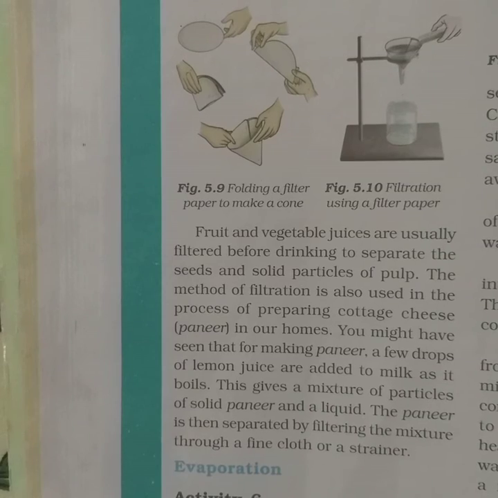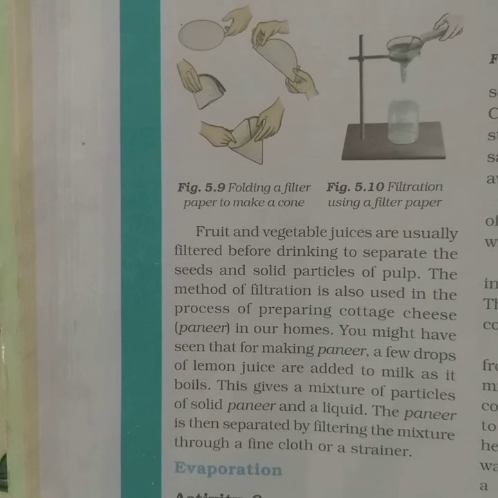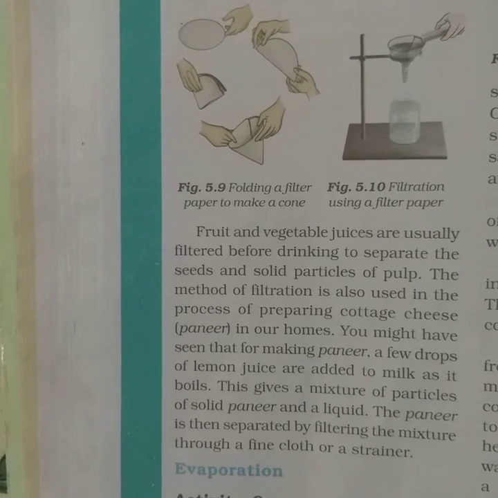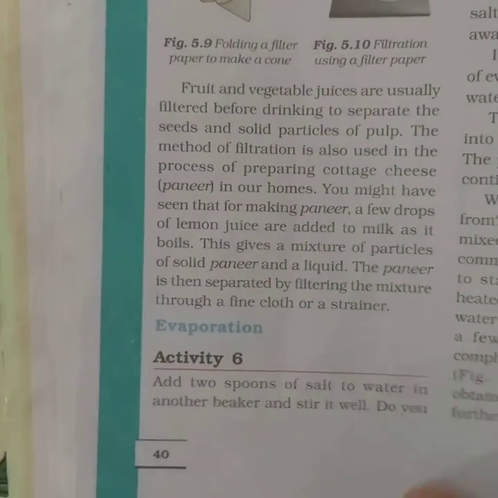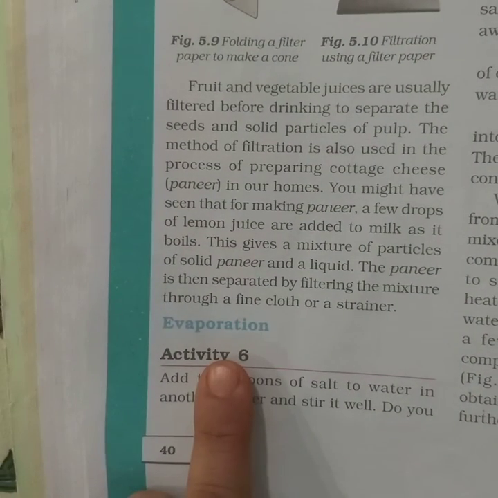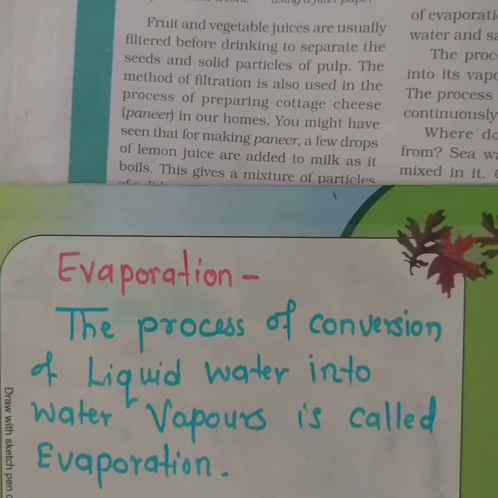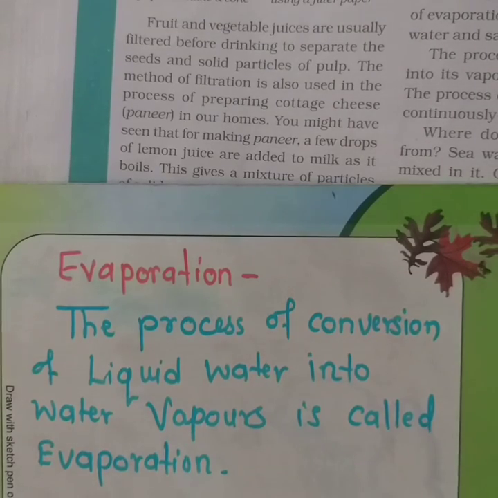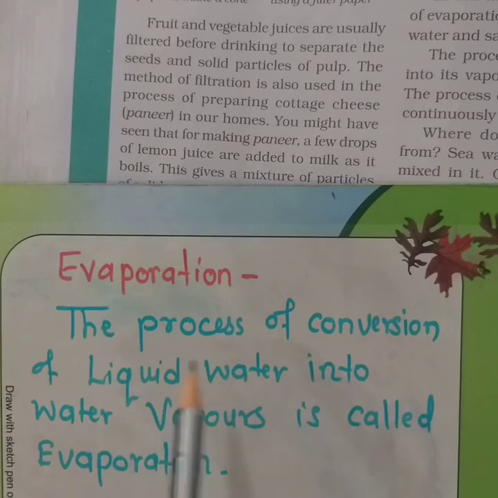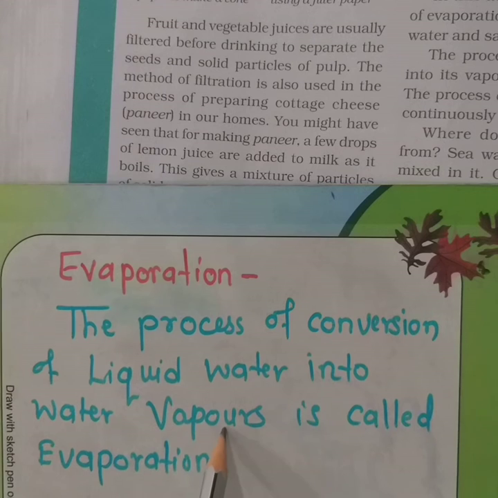In this period, we are going to discuss one more method of separation, that is evaporation. Let's see first about evaporation. What is evaporation? The process of conversion of liquid water into water vapors is called evaporation.